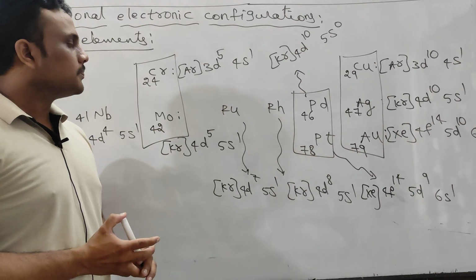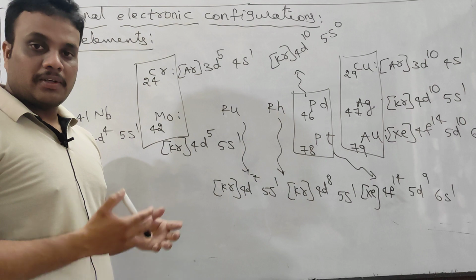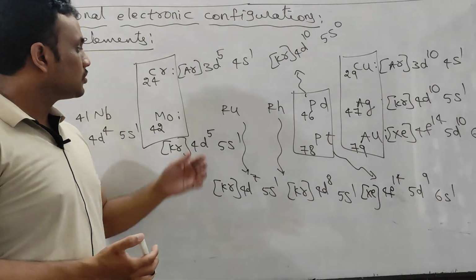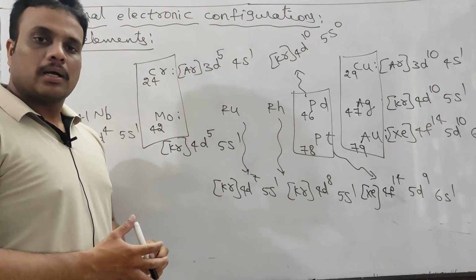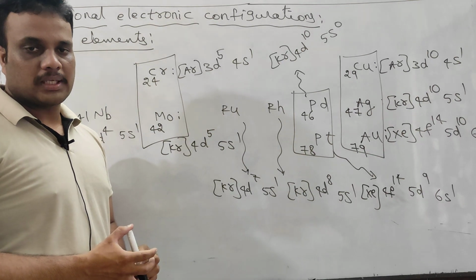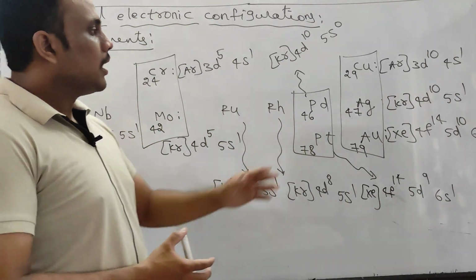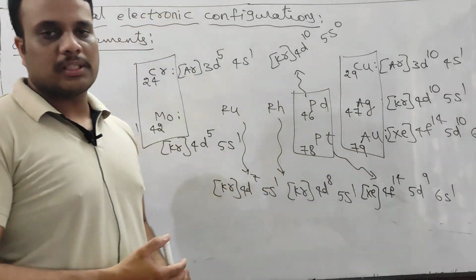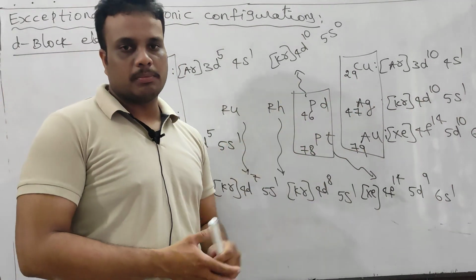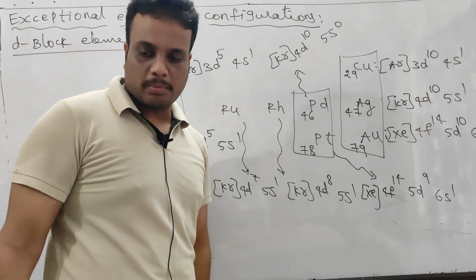And you know, from class 11, every student of class 11 knows that chromium and copper show exceptional electronic configurations. So from chromium you can easily memorize molybdenum, and from copper easily memorize silver and gold because they belong to the same group. Palladium, platinum can be memorized.